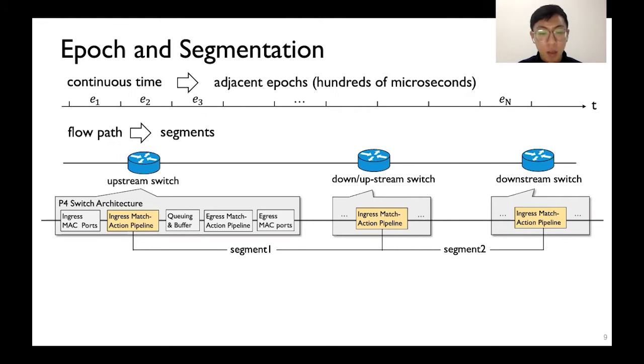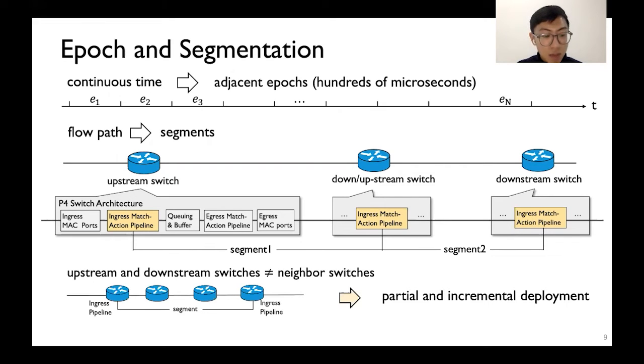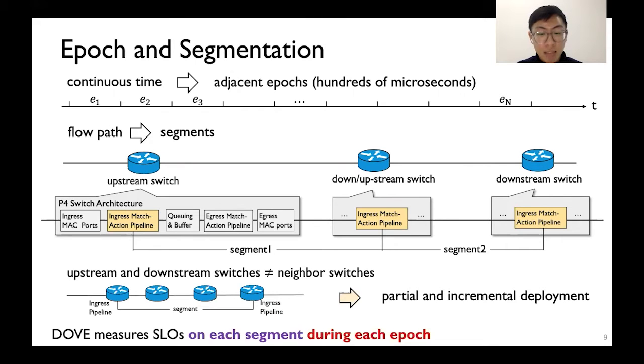The life cycle of a packet going through a programmable switch includes ingress MAC ports, ingress match action pipeline, queuing, egress match action pipeline, and egress MAC ports. A segment is from the ingress match action pipeline of the upstream switch to the ingress match action pipeline of the downstream switch. A physical switch can be a downstream and upstream switch at the same time for adjacent segments. Upstream and downstream switches do not have to be neighbor switches, which makes Dove support partial and incremental deployment. Note that for every selected flow, Dove measures its SLO on each segment during each epoch.